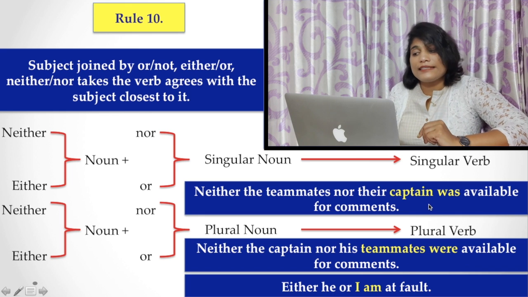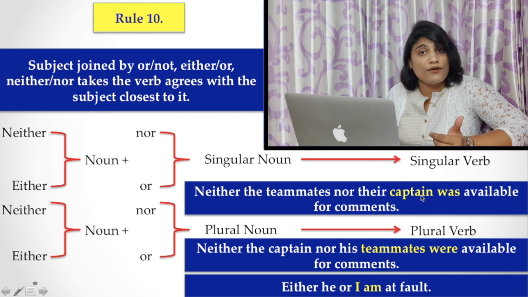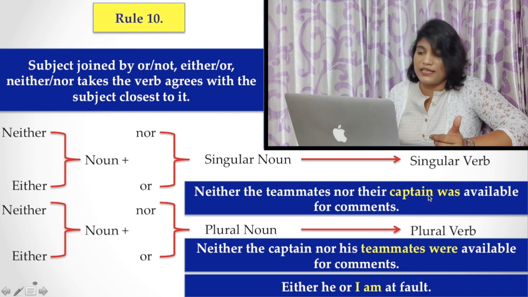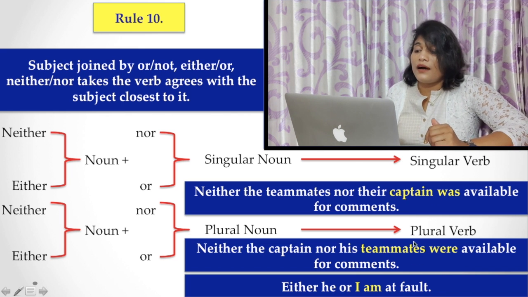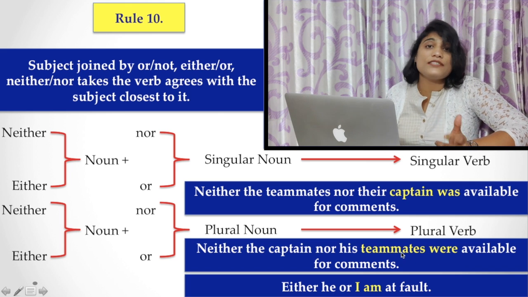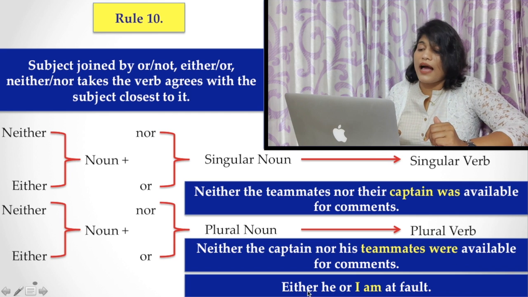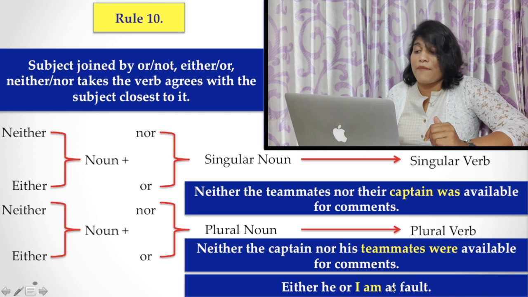So in the first example, as the noun closest to the verb is singular in number, you have to choose a singular verb. But in the second example, the noun closest to the verb is plural in number, so you have to choose a plural verb. Here, either he or I am at fault.